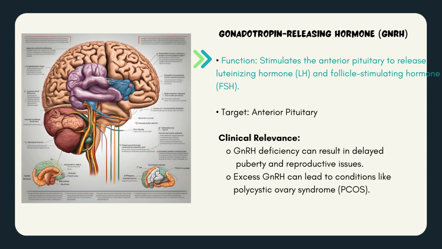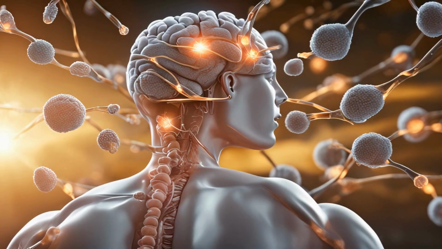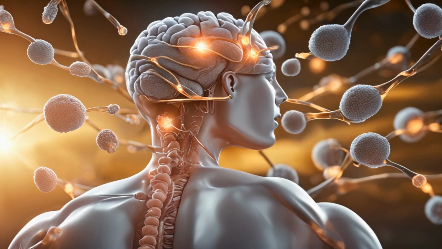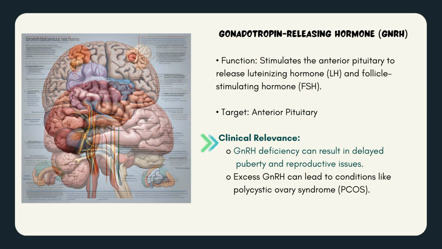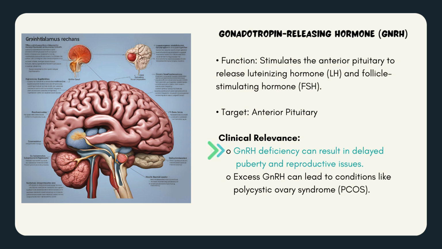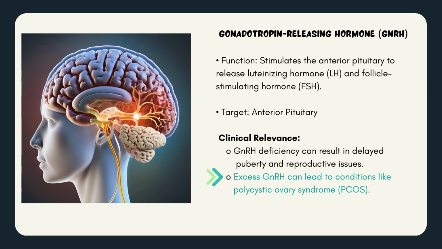Gonadotropin-releasing hormone. Function: stimulates the anterior pituitary to release luteinizing hormone and follicle-stimulating hormone. Target: anterior pituitary. Clinical relevance: gonadotropin-releasing hormone deficiency can result in delayed puberty and reproductive issues, while excess gonadotropin-releasing hormone can lead to conditions like polycystic ovary syndrome.